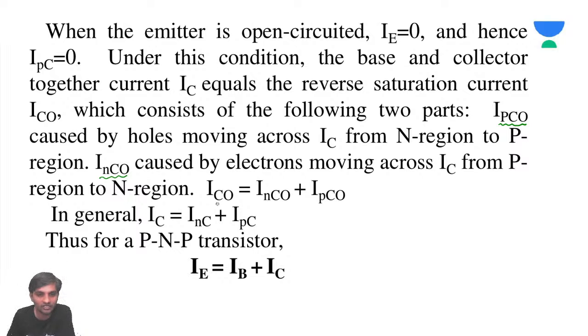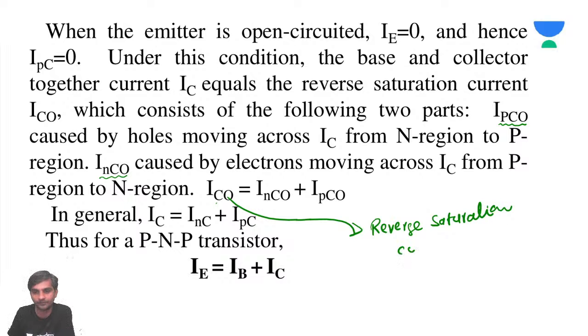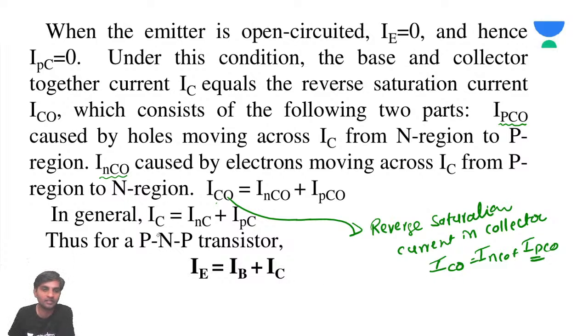So this IC naught is going to be the reverse saturation current in the collector, which is a combination of INC naught plus IPC naught. In general, the collector current is going to be INC plus IPC.